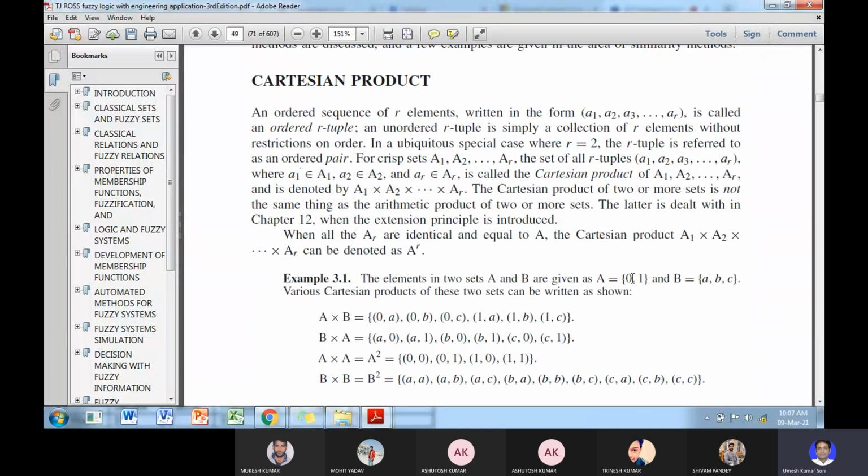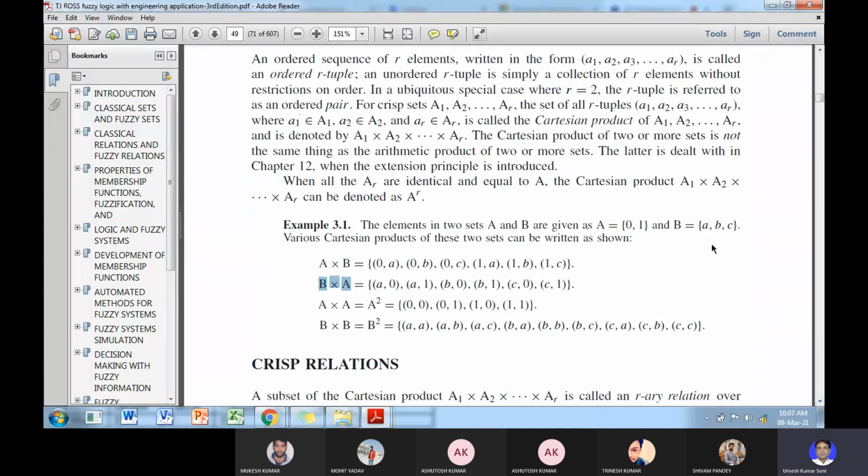So the relation between 0 and 1 and A, B, C is given by this grouping. Similarly, if we take the Cartesian product between B and A, then the grouping of A versus 0 and 1, then B versus 0 and 1, C versus 0 and 1. Here the Cartesian product between A and A is given by 0,0; 0,1; 1,0 and 1,1. Okay, so four combinations are there.